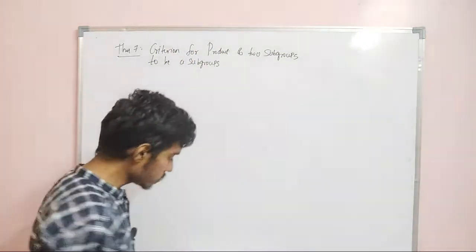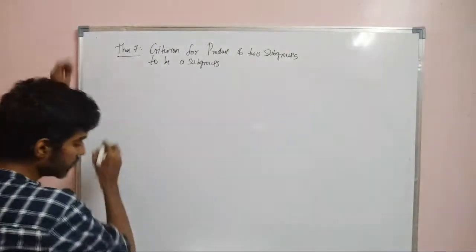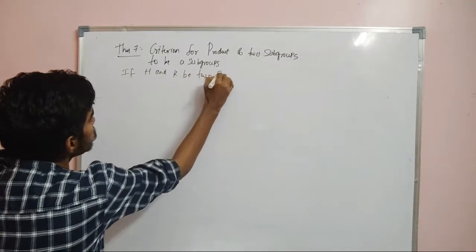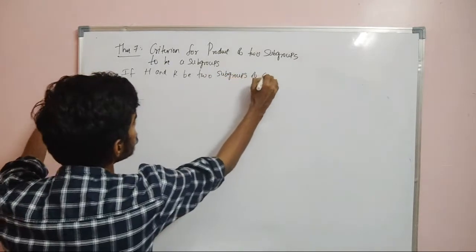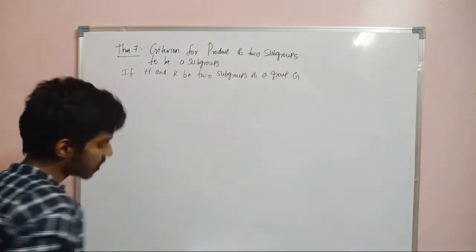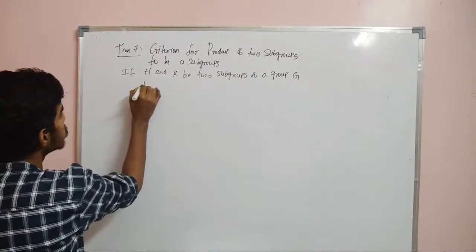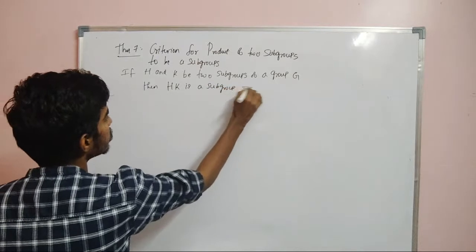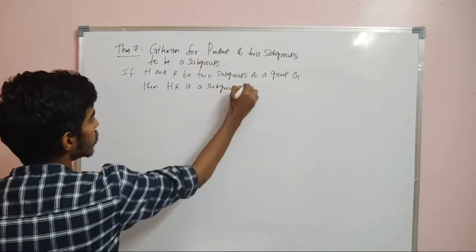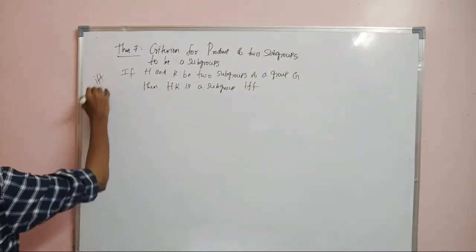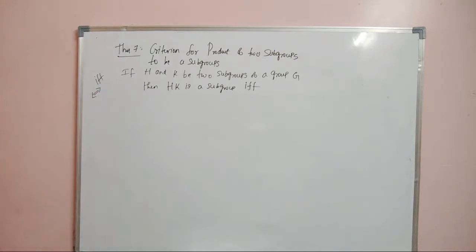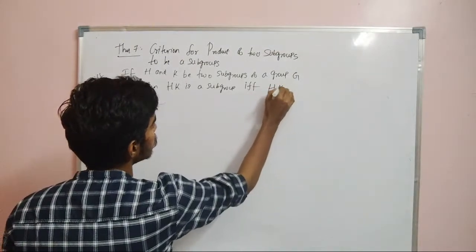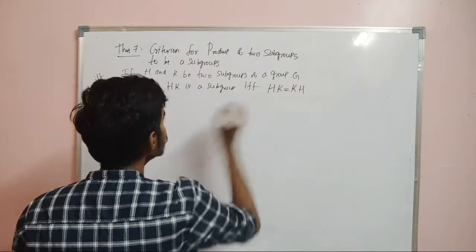So theorem: if H and K be two subgroups of a group G, then HK is a subgroup if and only if HK is equal to KH. This is the statement. Both 'if and only if' and the symbol iff are the same, right? Important theorem. HK is equal to KH.